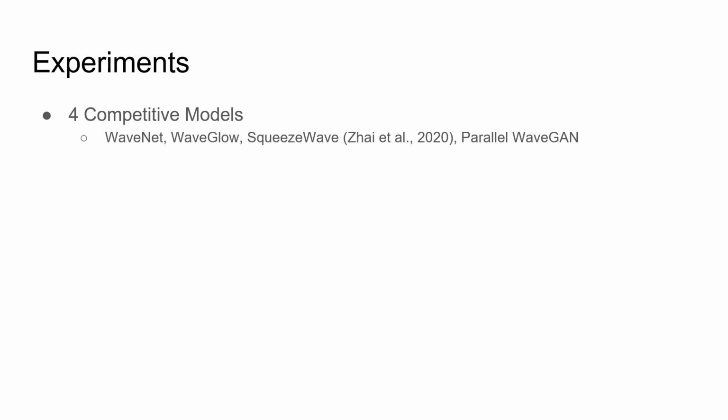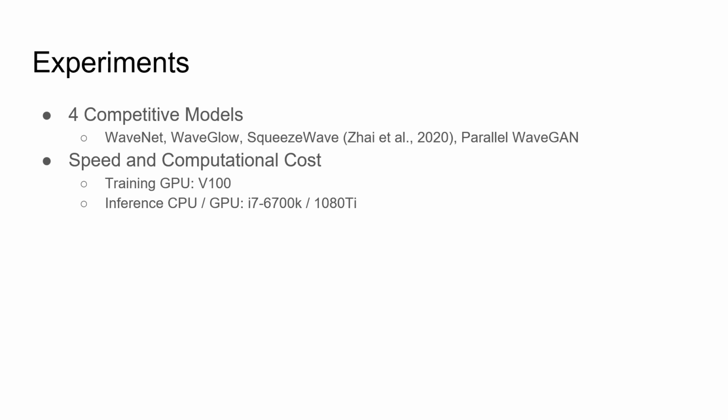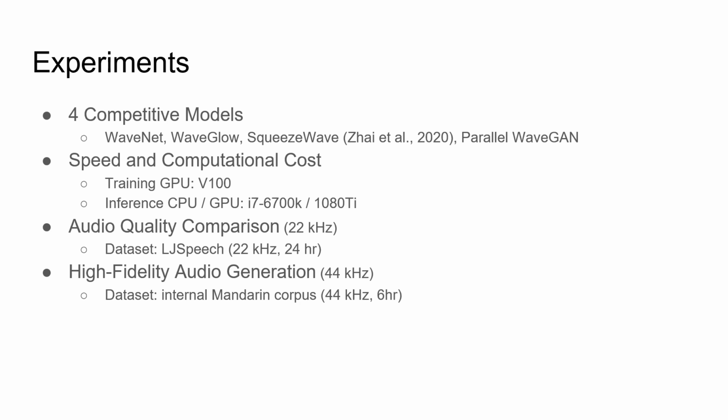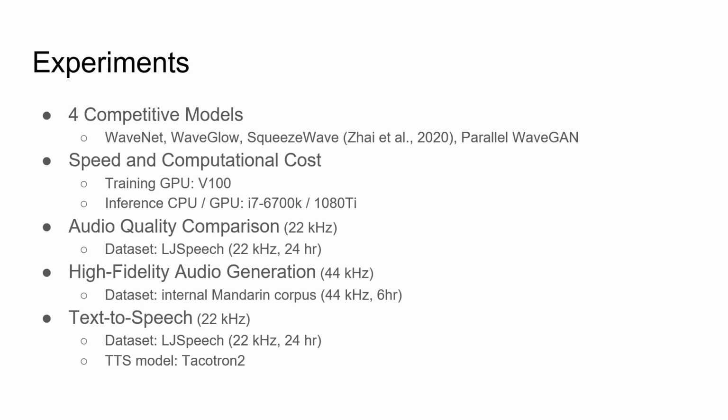In our experiments, we compared the proposed WG-WaveNet with four neural vocoders: WaveNet, WaveGlow, SqueezeWave, and Parallel WaveGAN. To see the efficiency of different models, we first evaluated the speed and memory usage during training and inference. All the environments were set to be the same. The second experiment evaluated the quality of the generated speech. Also, we evaluated the ability of generating high-fidelity speech. In the last experiment, we combined different models with a Tacotron tool to evaluate the performance as vocoders.